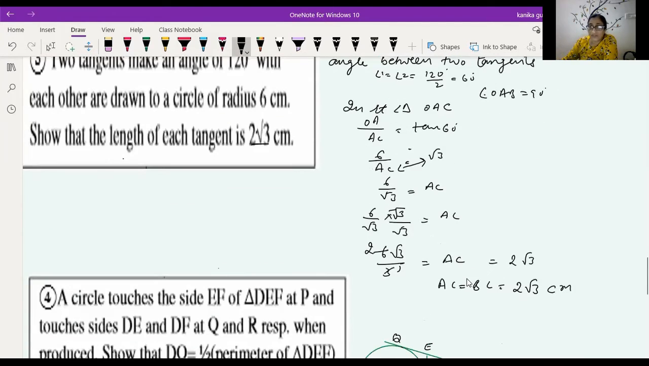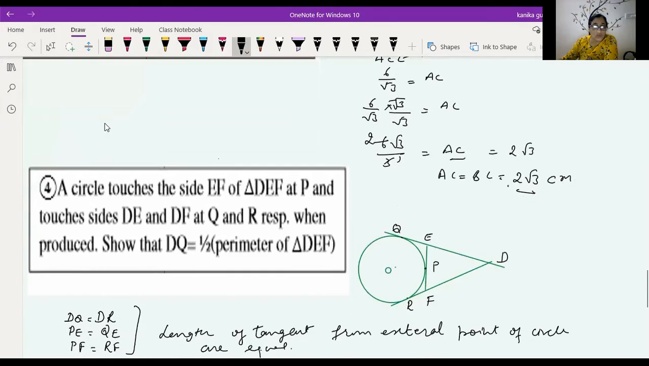Now you rationalize the denominator, that is 6 root 3 into root 3 over root 3. So you get 6 root 3 by 3. 3 ones are 3, 3 twos are 6. So 2 root 3 is equal to AC. And AC is equal to BC because the lengths of tangents from an external point to the circle are equal. So its value is also 2 root 3 centimeters, which you wanted to prove.